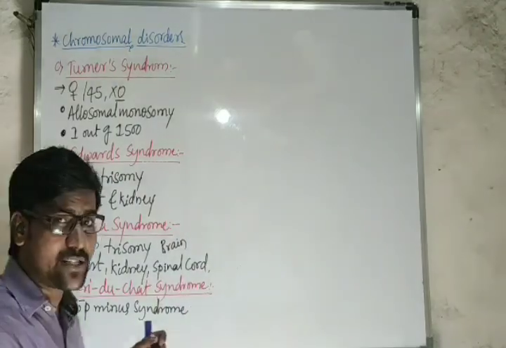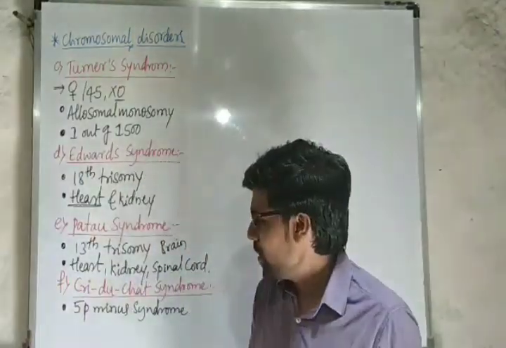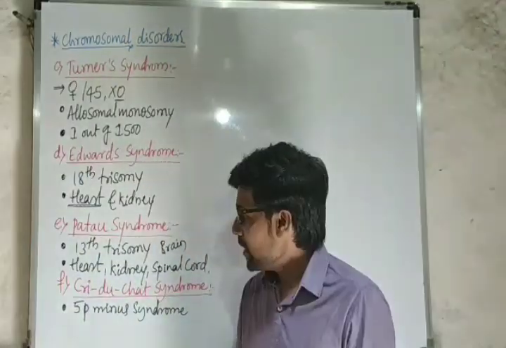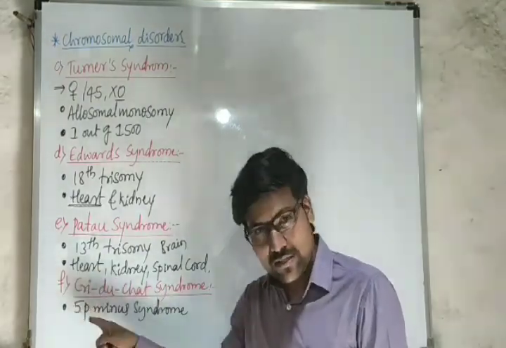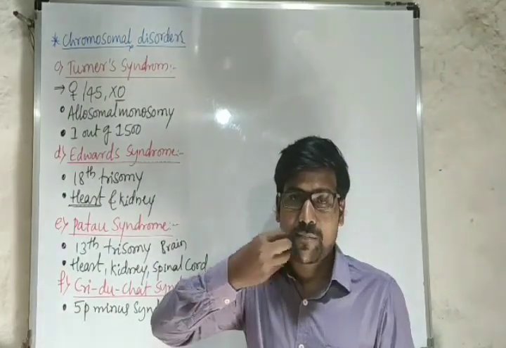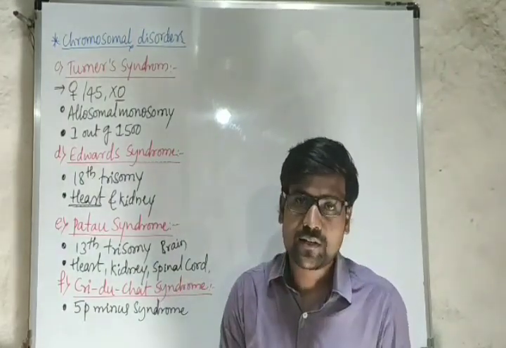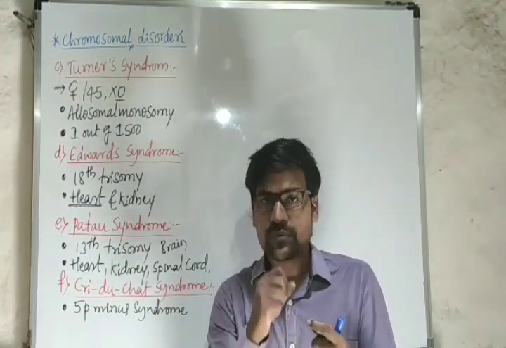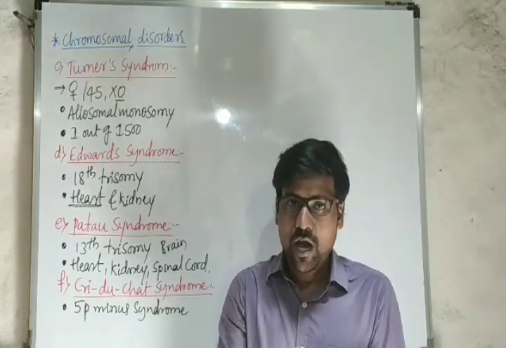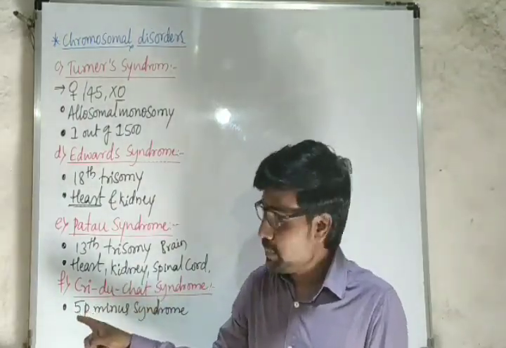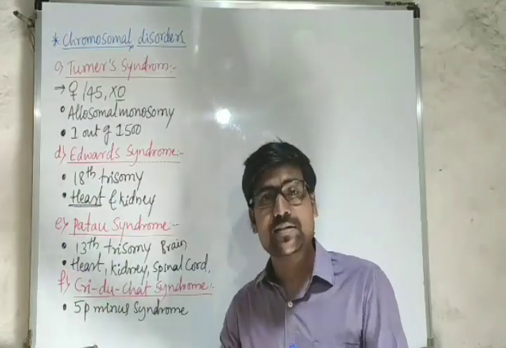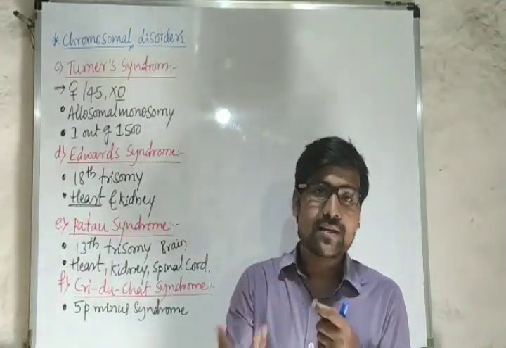Now the question arises, what is Cri-du-chat syndrome? What does this 5p minus mean? Cri-du-chat syndrome means the baby born with this syndrome sounds like a cat screaming. If a cat is crying, making a sound, the baby is going to produce a sound like that. Because of that reason sometimes it is called cat cry syndrome also.